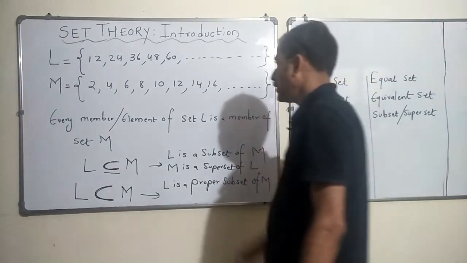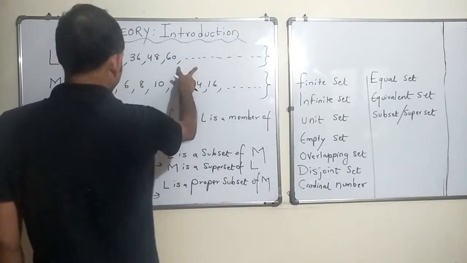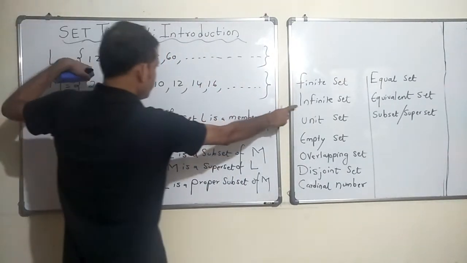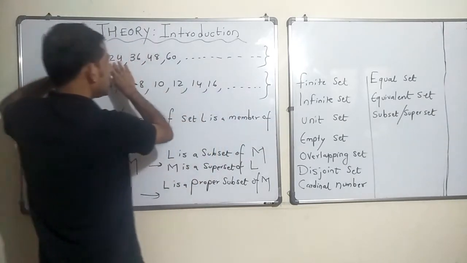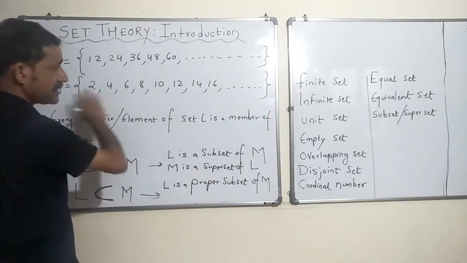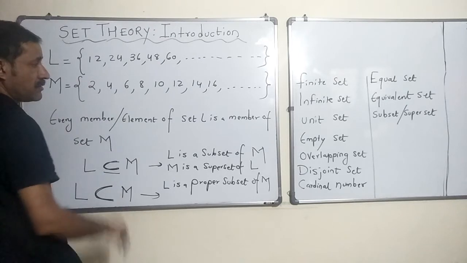Great. What do you think? Is this a finite set or an infinite set? Infinite set, right? It is not a unit set because there are many elements, not one. Empty set? No, because there are so many elements already, right?